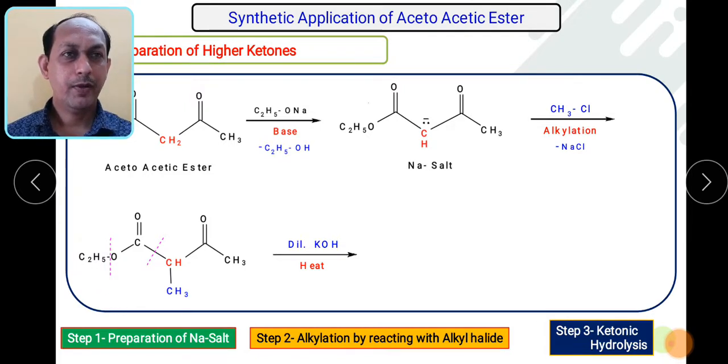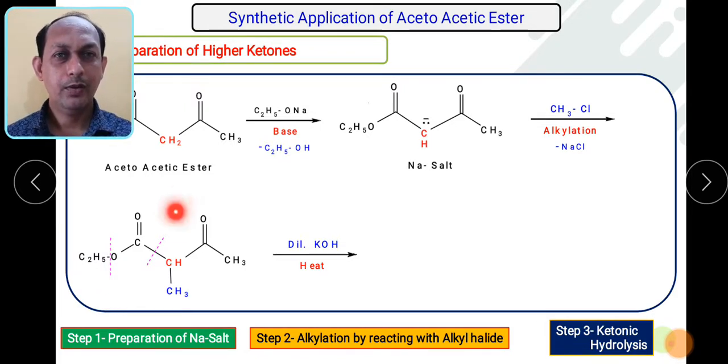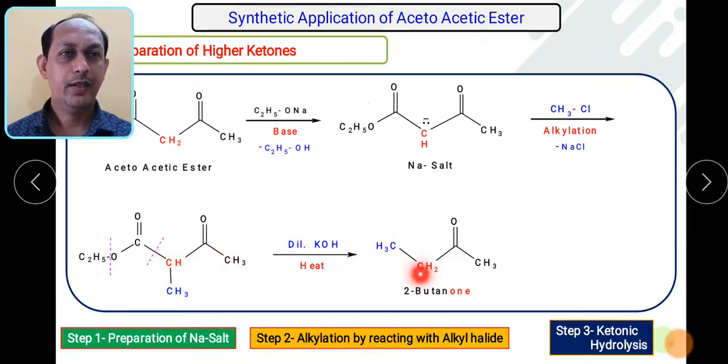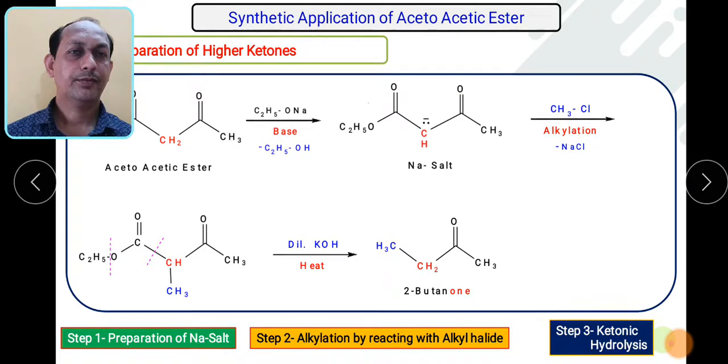Let us see which particular structure is being formed. I already told you this bond will break. As a result of breaking of this bond, which fragment will remain? CH3, CH2, C double bond O, CH3, where the CH3 is coming from here, then this red CH2, C double bond O, CH3. So it is 2-butanone.